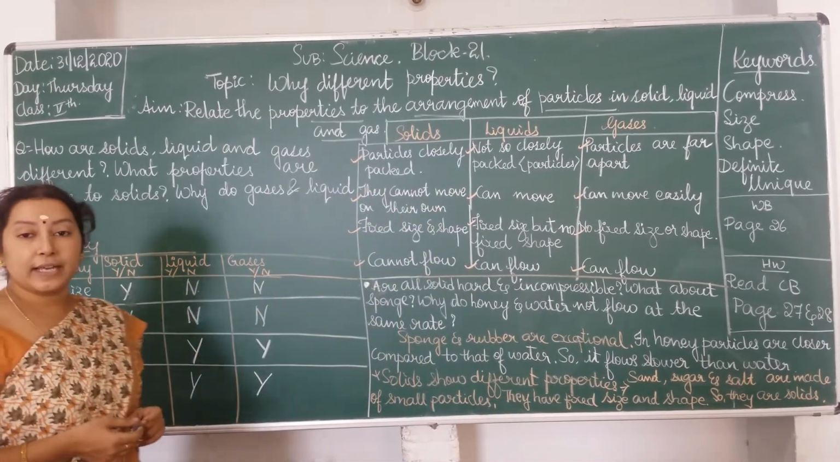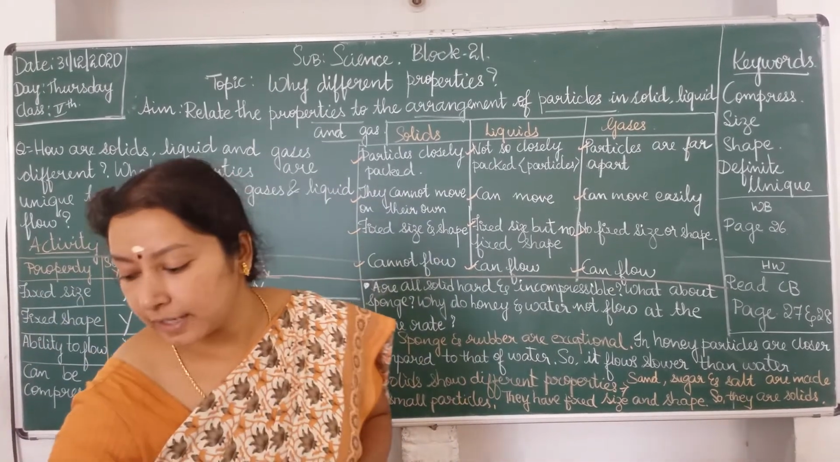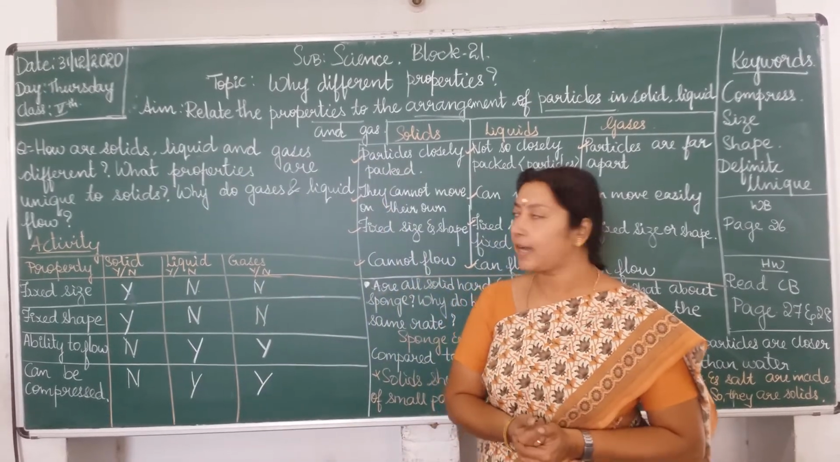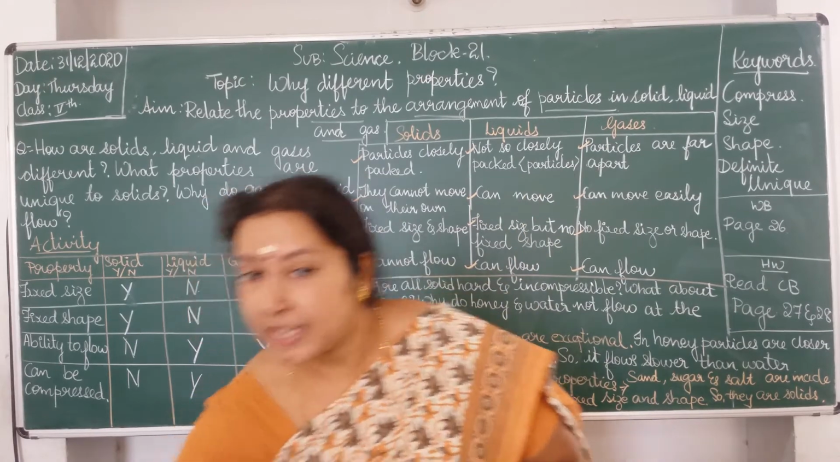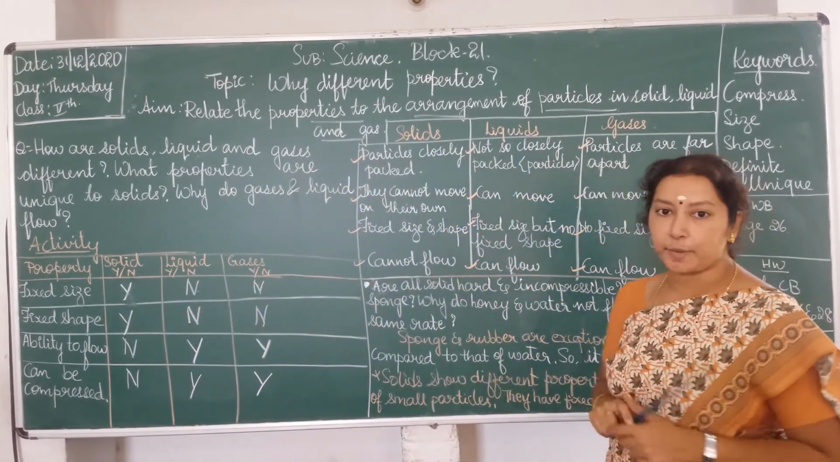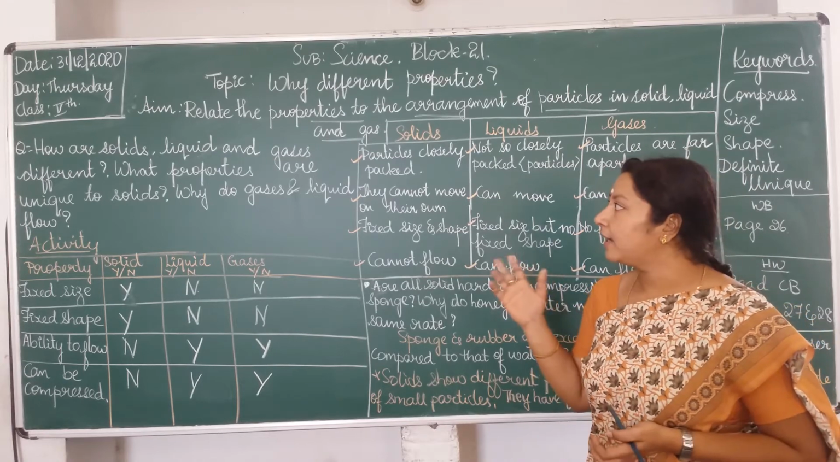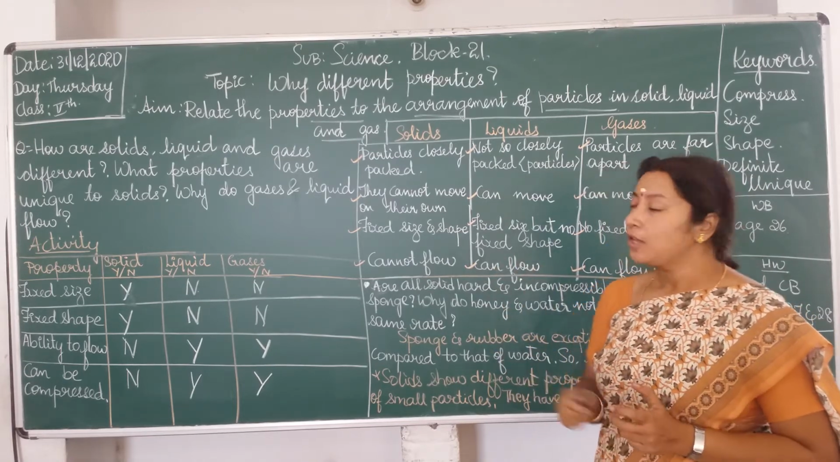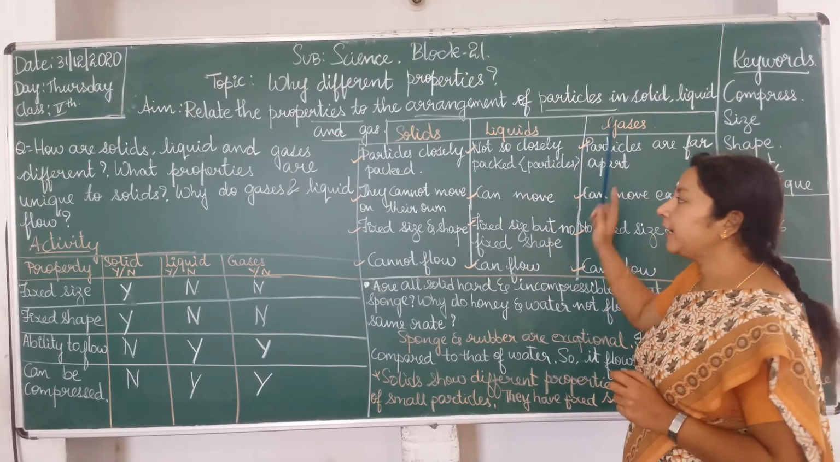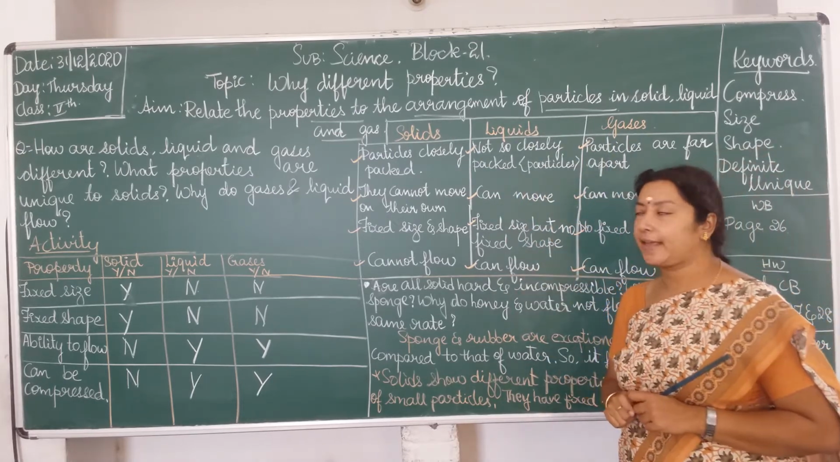So, this is our conclusion after the observation of the activity. Understood? So, on the basis of the properties and the arrangement of particles, we have to relate them to each other. I have shown you 3 columns here: solid, liquids and gases. Now, let us compare them.